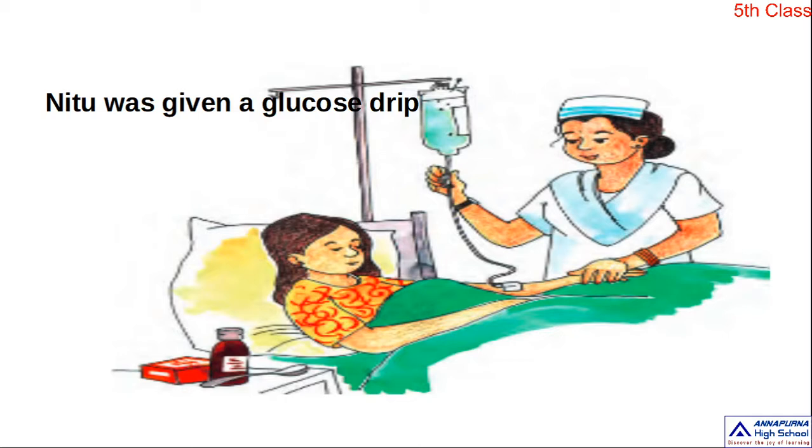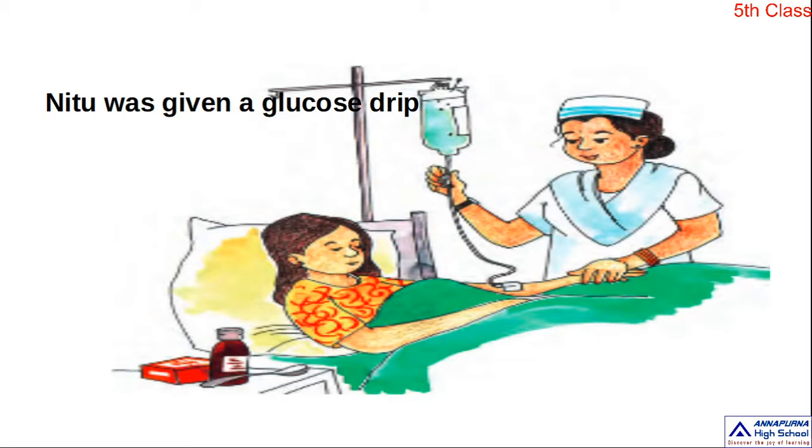By evening, Neetu was feeling weak and dizzy. Dizzy means spinning around and losing balance. When she got up to go to the doctor, she fainted. Fainted means lost consciousness. So her father had to carry her to the doctor. The doctor said that Neetu should be admitted to the hospital.